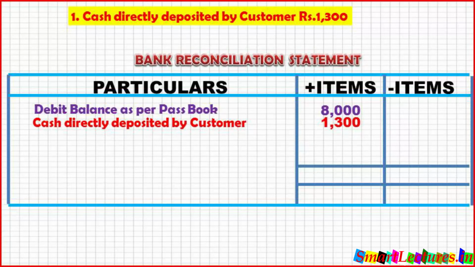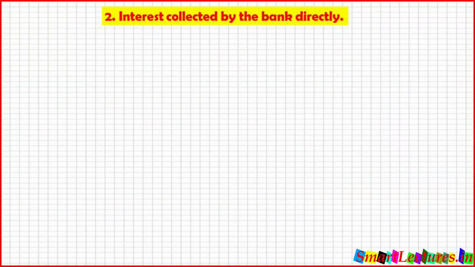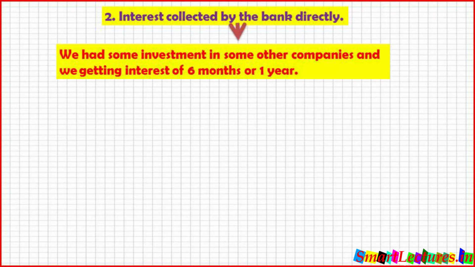Next item, interest collected by bank directly. What does it mean? It means we had some investment in some other company and we get interest maybe every 6 months, maybe every 1 year.